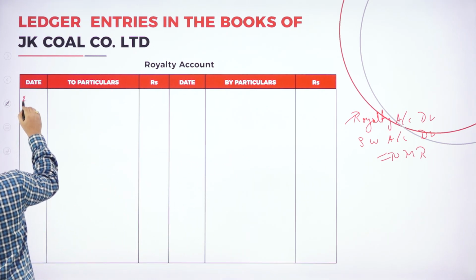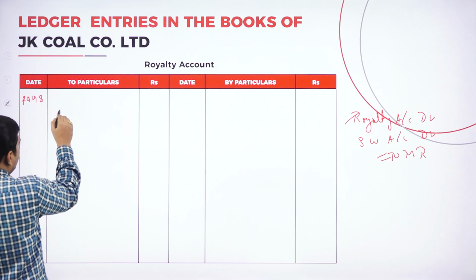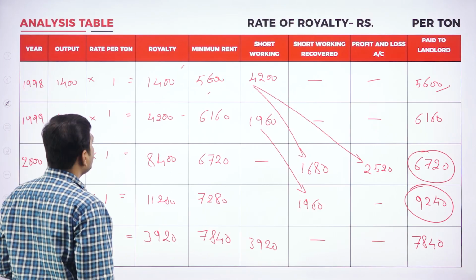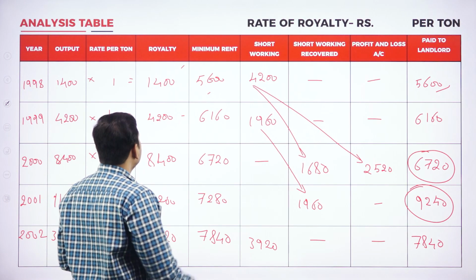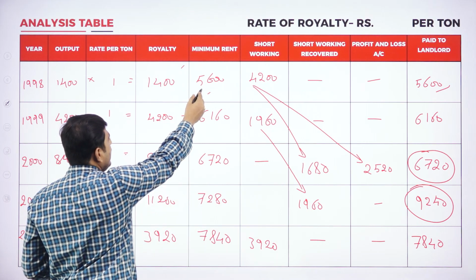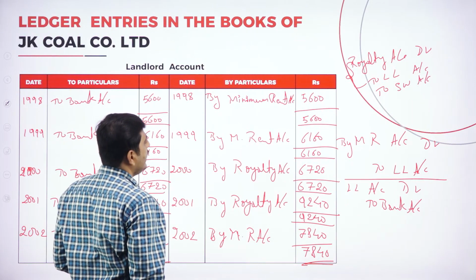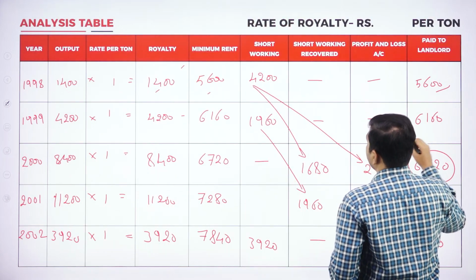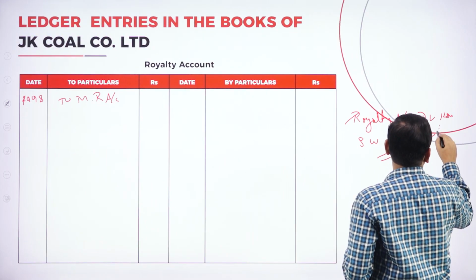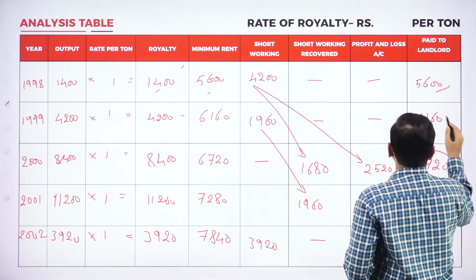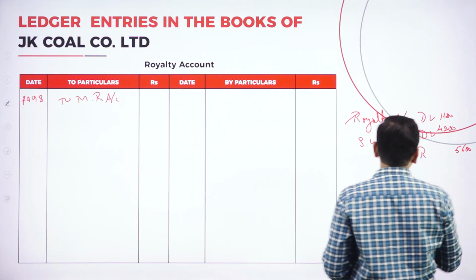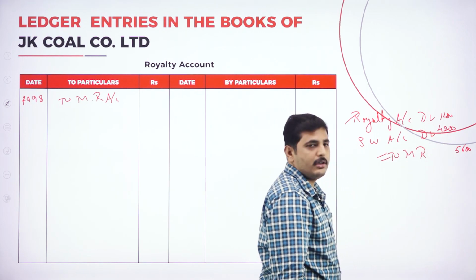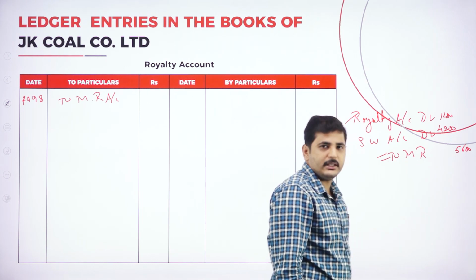So in what year? In 1998, to minimum rent account. What is the minimum rent we are paying? This minimum rent is inclusive of 1400 rupees royalty, right? Let's write the journal entry here. Royalty account debtor 1400 and short working 4200, to minimum rent 5600, right? So we should write by royalty 1400, by short working 4200, to minimum rent 5600.